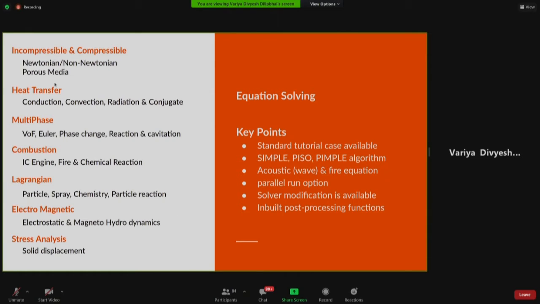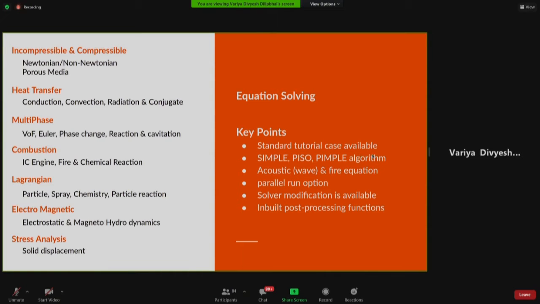Now, these are all the solvers, but what other capability does OpenFOAM have that you would seek in any CFD solver? For example, I want to learn some combustion based CFD. How to start that? We have standard tutorial cases available inside OpenFOAM.